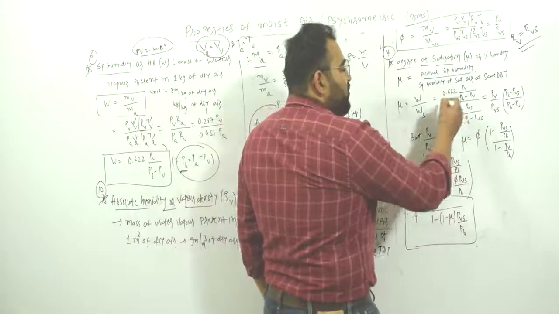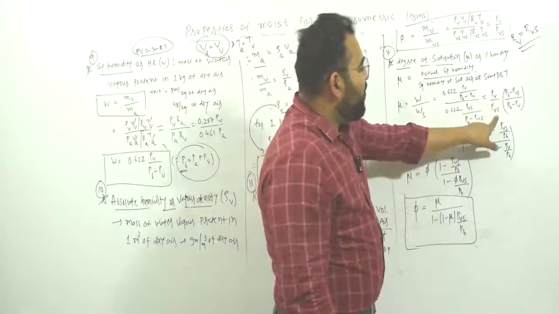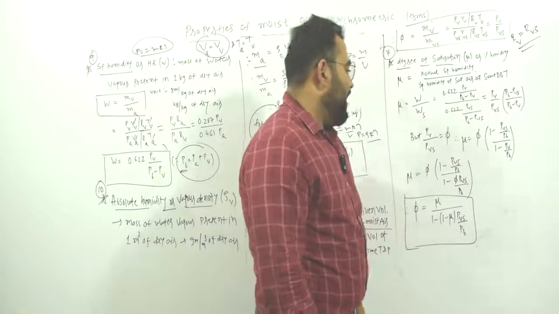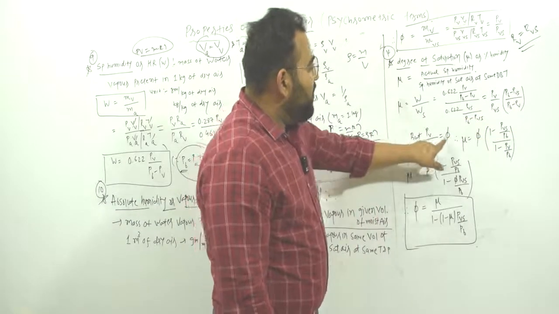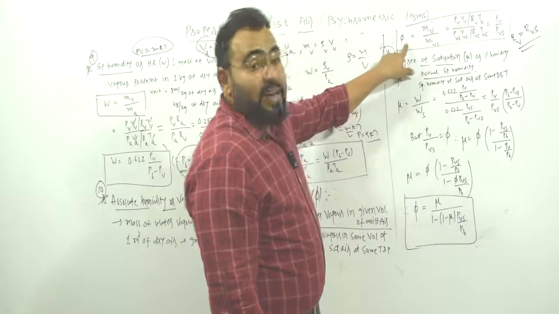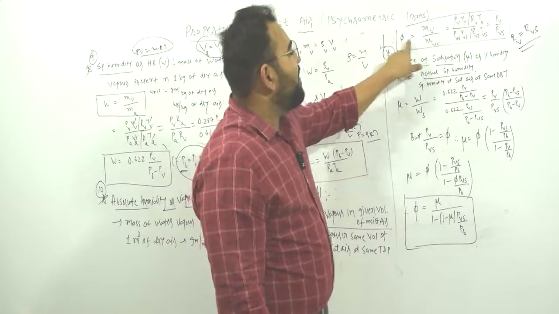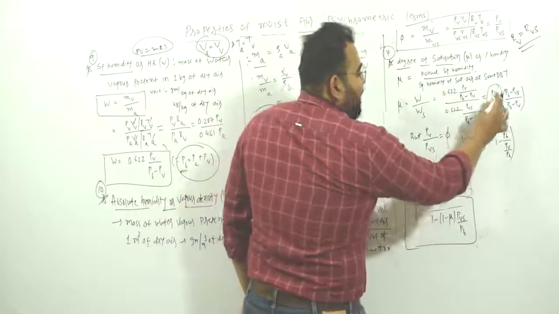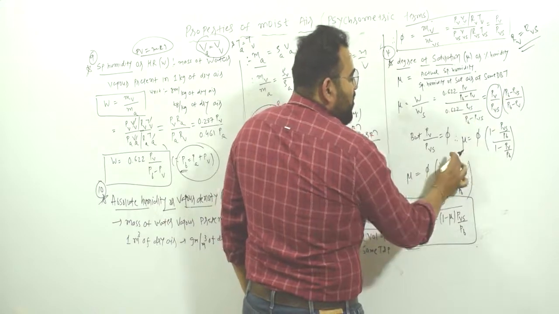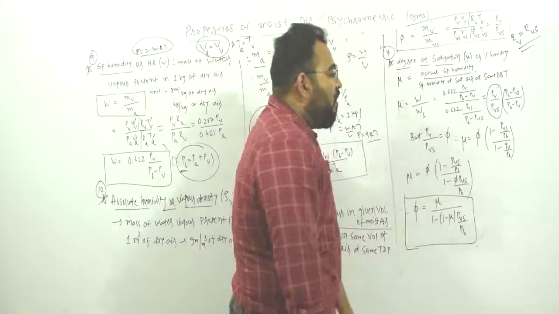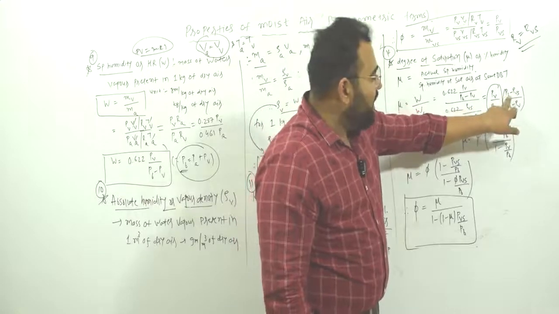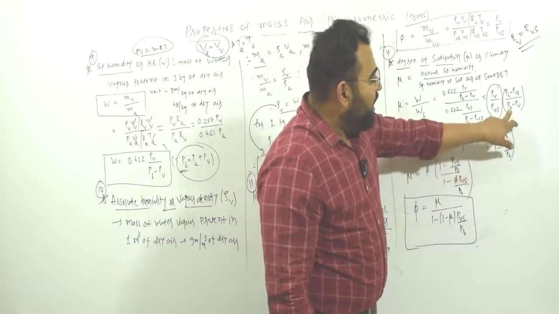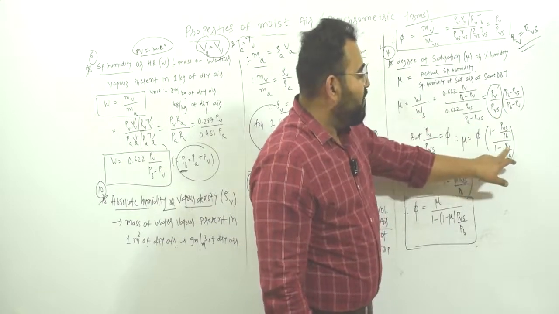Now 0.622 cancels, so it can be written something like this: Pv upon Pvs into bracket Pb minus Pvs upon Pb minus Pv. But we know that Pv upon Pvs is equal to what? Phi. Here, see the terminology of relative humidity. We know that phi is equal to Pv upon Pvs. So in place of Pv upon Pvs, we can write phi. So mu is equal to phi into. Now what we have done, we have taken Pb common from here. So we can write 1 minus Pvs upon Pb, and here also in the denominator Pb will be common, so 1 minus Pv upon Pb.